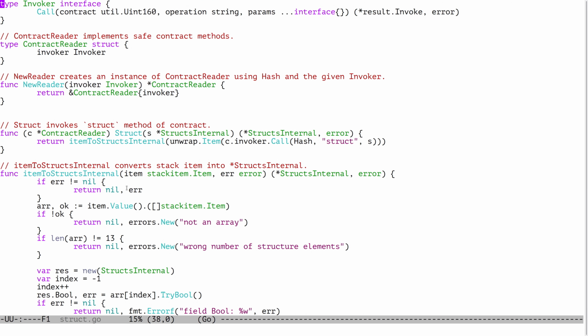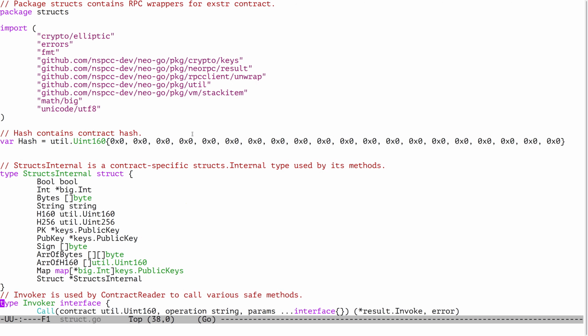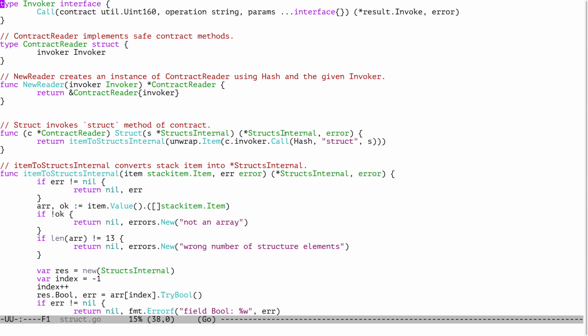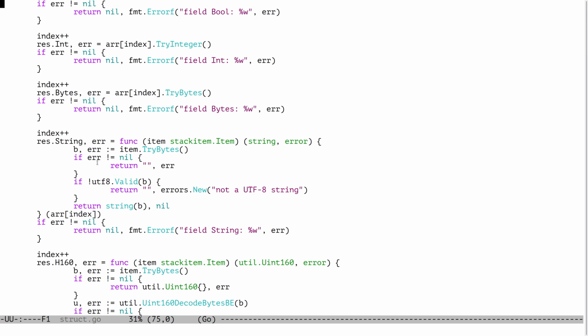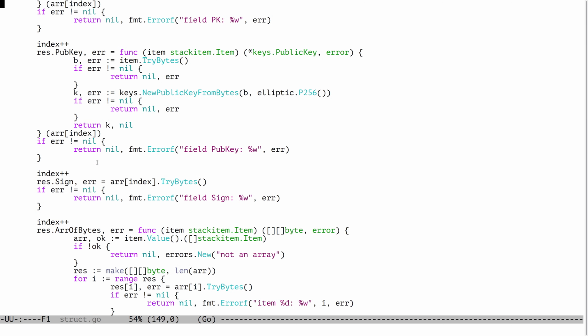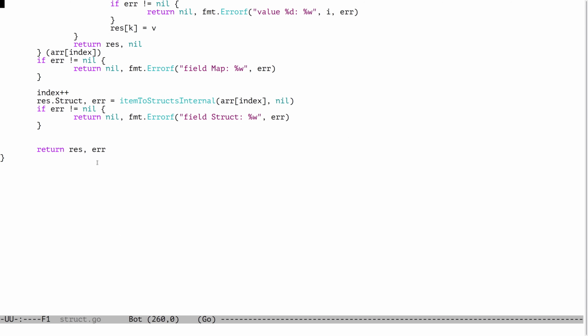represents the contract interface has this struct method that accepts a structure that we have seen above and also returns it. So what it does is it calls the contract via RPC and then takes the resulting stack item and converts it to this new type. It does it with this function that looks pretty weird and complex, but that's what we have to do to get all the data we need.